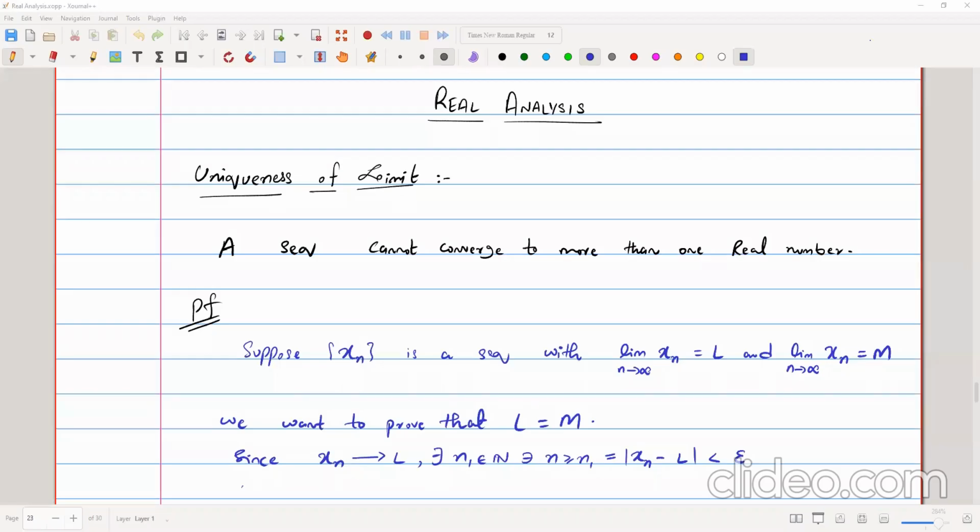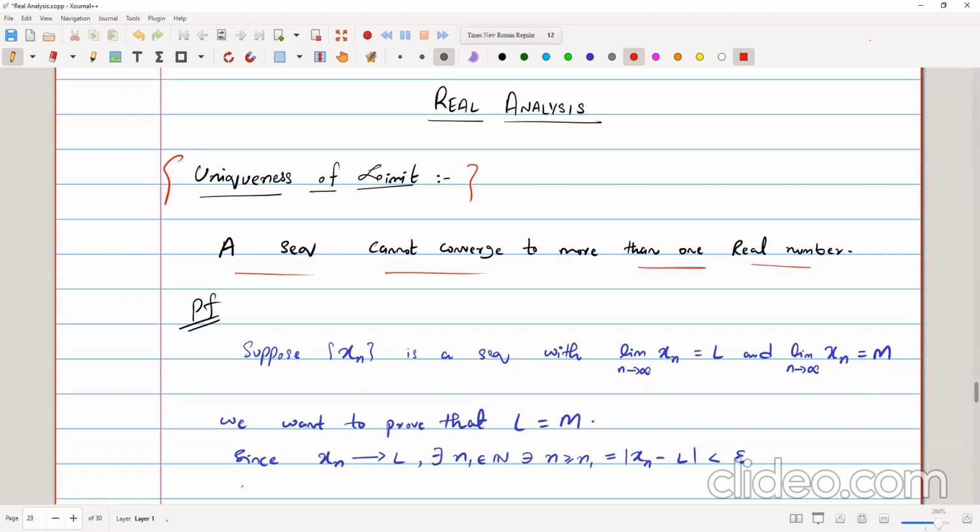Hi and welcome to the class of real analysis, and today we will continue our discussion on the sequences. In order to start the class, we will start with an important result, the theorem on the uniqueness of limit. So a sequence cannot converge to more than one real number.